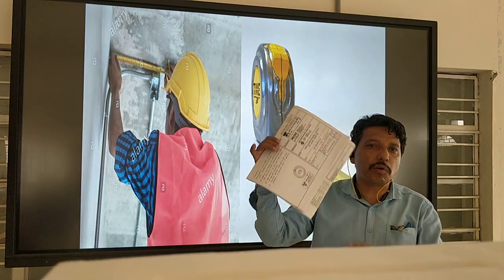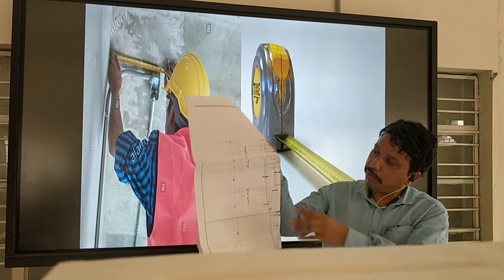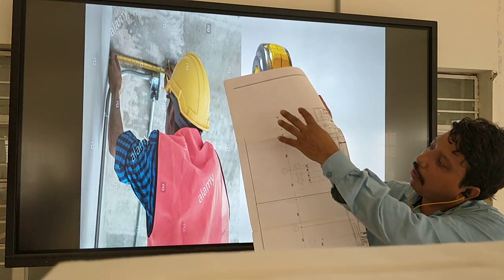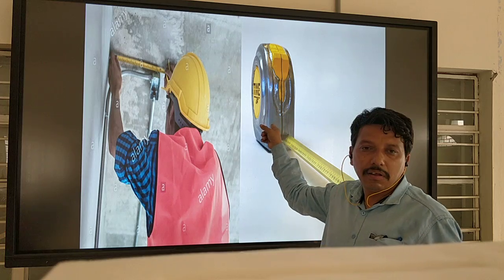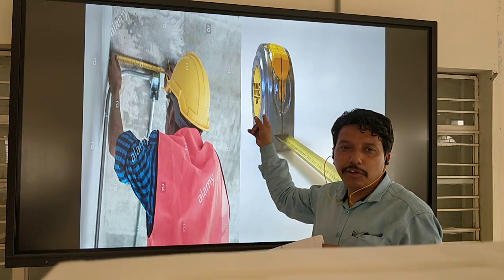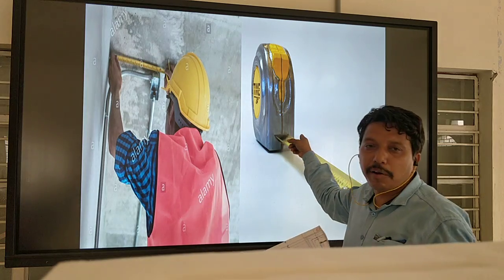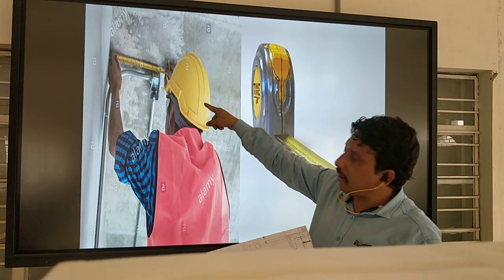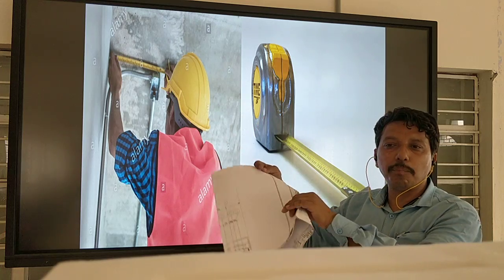Suppose this is your drawing. Inside it there are some installations. First you measure in your place. Check your drawing first, then measure, and after marking, install the device and equipment.